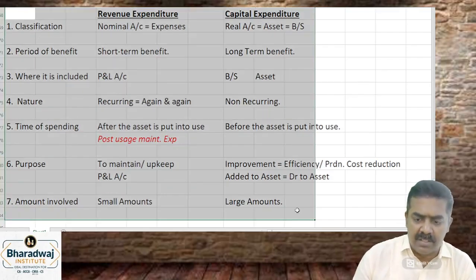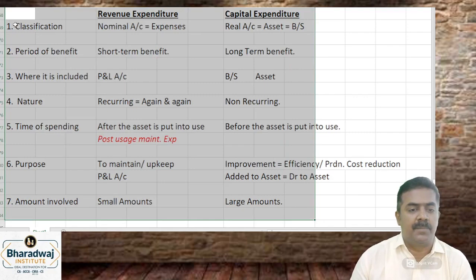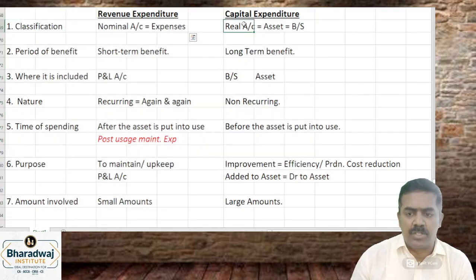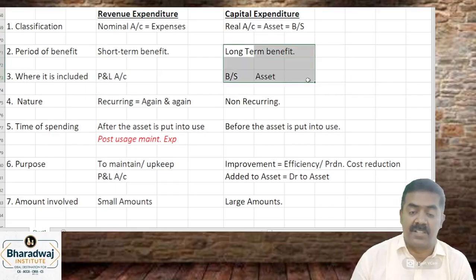Sir, why should we learn this? Only when you learn this, you will not make a mistake. Clear? You will not record nominal accounts in real accounts. Short term benefit should be charged in the P&L account. Long term benefit, it goes to which one? Asset. Future economic benefits, that is an asset.